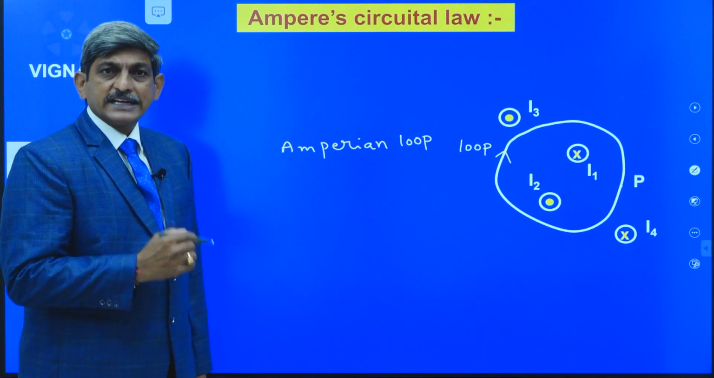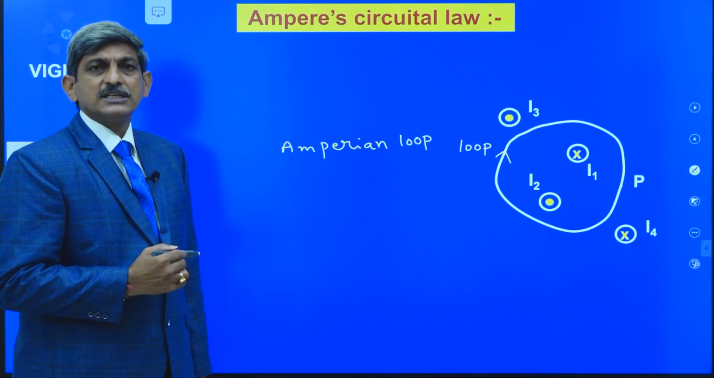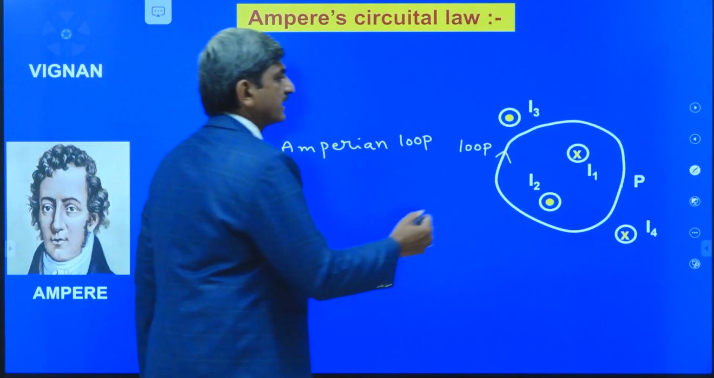Now let us divide the Amperian loop into the large number of small elements like this.